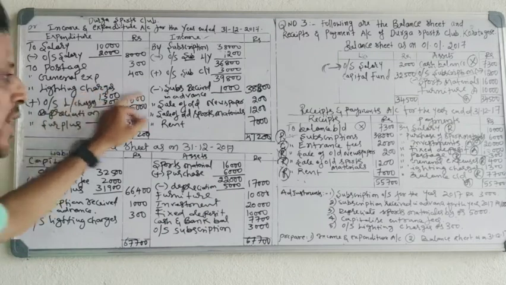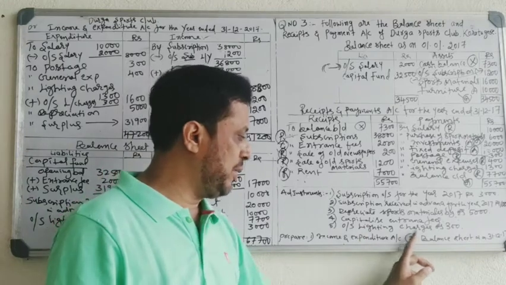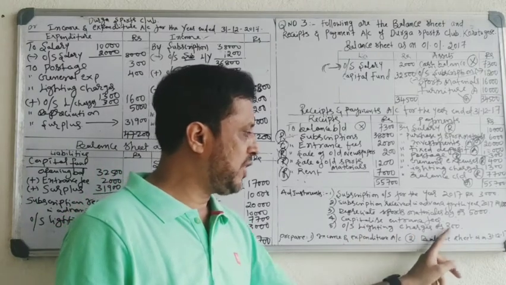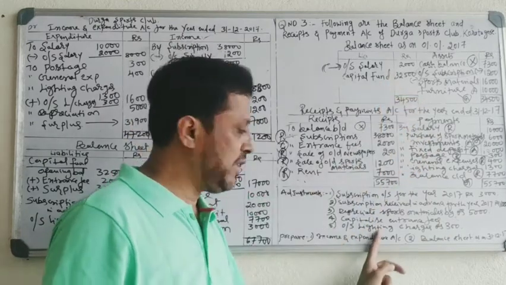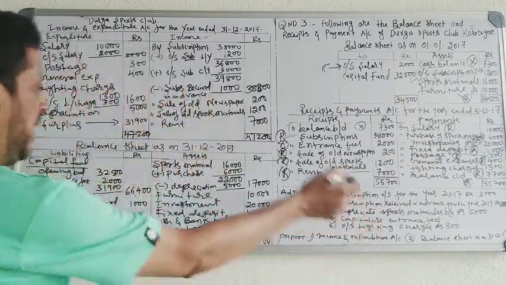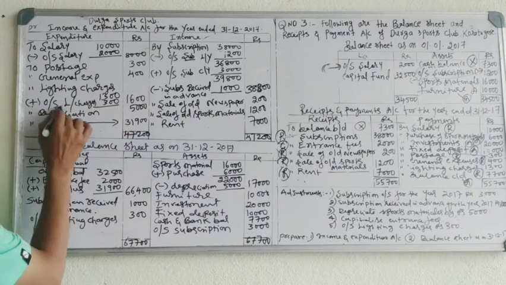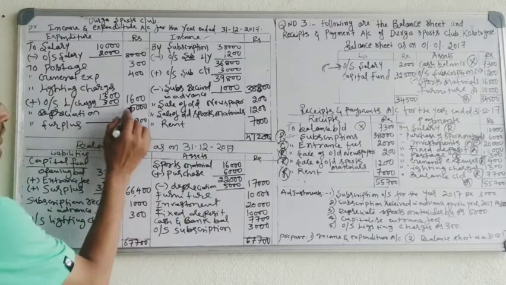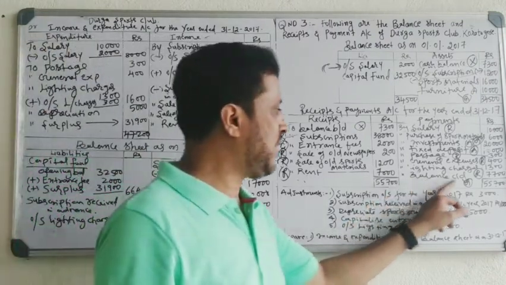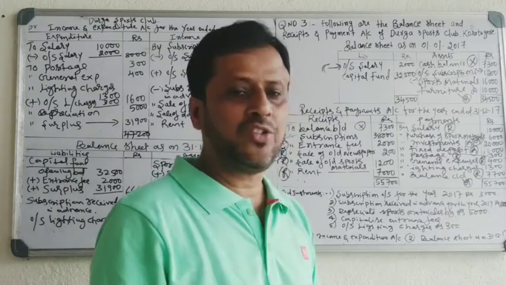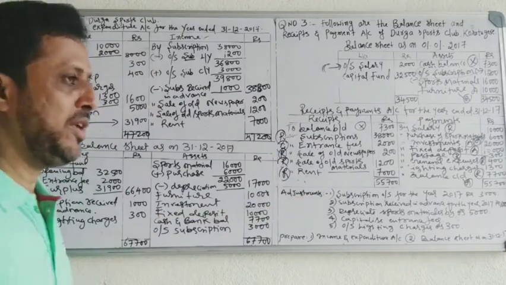See, at the time of recording the lighting charges, there is an outstanding lighting charges given in last year's adjustment. Outstanding lighting charges, 300 rupees. What I told you, outstanding given in balance sheet, minus. Outstanding given in adjustment, add. So, to lighting charges 1,300, add outstanding lighting charges 300, total 1,600. Balance carried down means cash and bank balance, it is an asset, record in the balance sheet. Over.